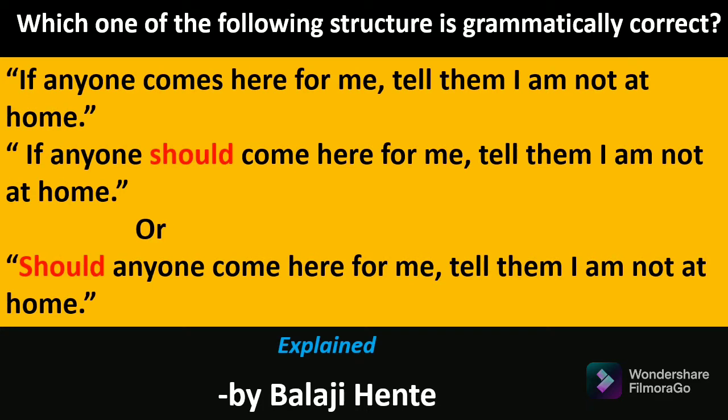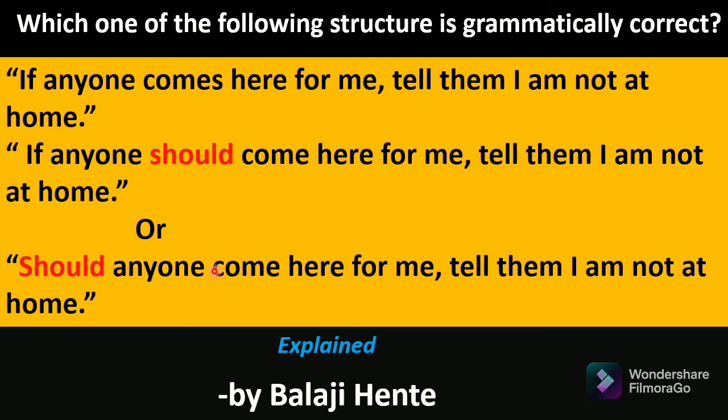Look at the screen. The question is, which one of the following structures is grammatically correct? If you look at these 3 structures carefully, you will get confused. The first one, if anyone comes here for me, tell them I am not at home. This is the example of zero conditional sentence. And if you look at the second structure, if anyone should come here for me, tell them I am not at home. And the last one, should anyone come here for me, tell them I am not at home.